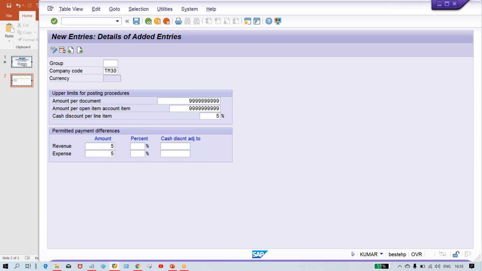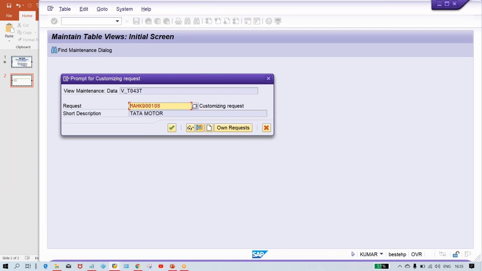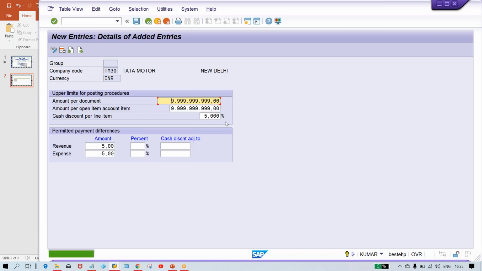Logics I'm not going to explain, guys, because as I told that here we have to see the quick configurations and all. Now, so we have defined this one, tolerance group for user and GL also,